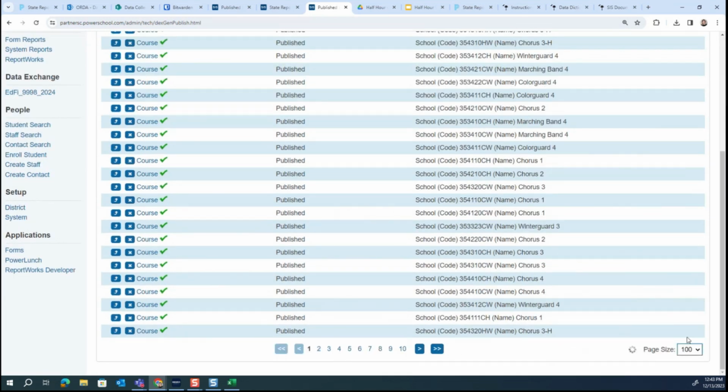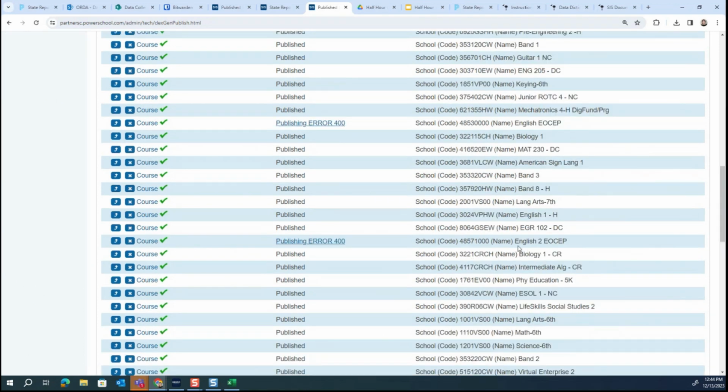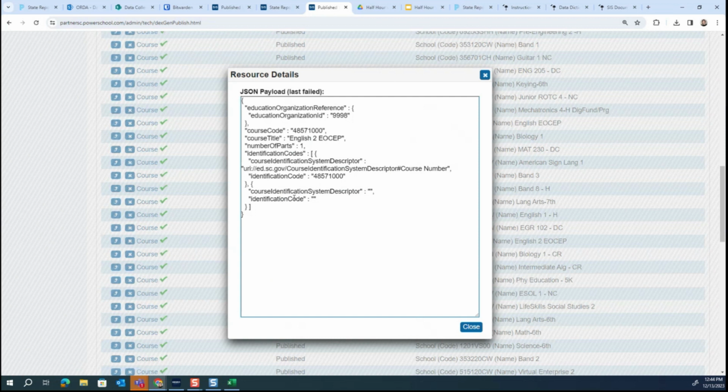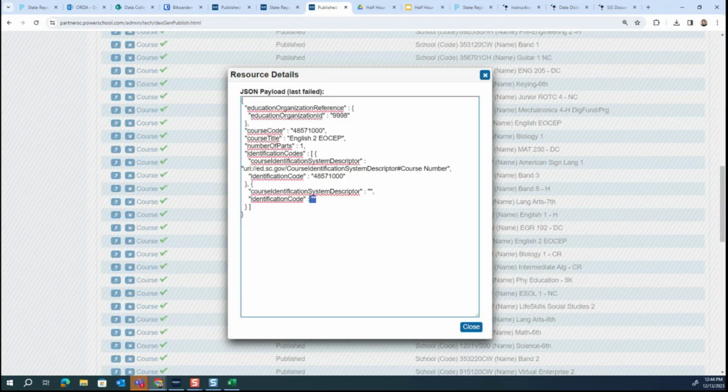Oh, they're on that page if I'm showing 100 at a time. Sorry. Okay, here's one. This is English 2. If we click here, this is what it looks like. And where this is sent in EdFi is called identification code. So you couldn't necessarily have figured out from this that that's what was missing. So we just wanted to let you know that if you look at an error that has nothing in your quotation marks here for identification code for the course, that's what's going on there. So if the error message is not enough, that's another place you can look to confirm.